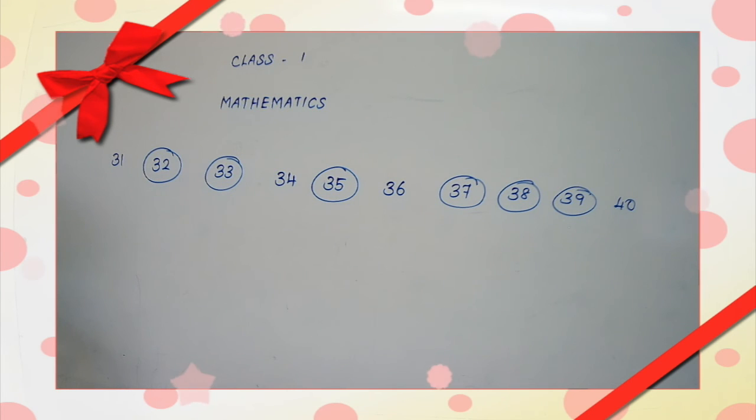Then 56. Already they have given 56. Then 57. All of you write 57. 58 already they have given. So you write the next ones: 59, 60, 61 and 62.